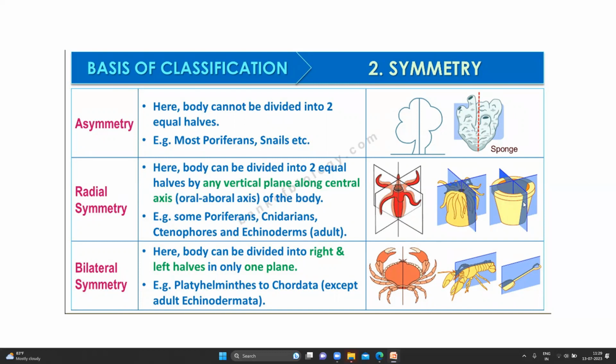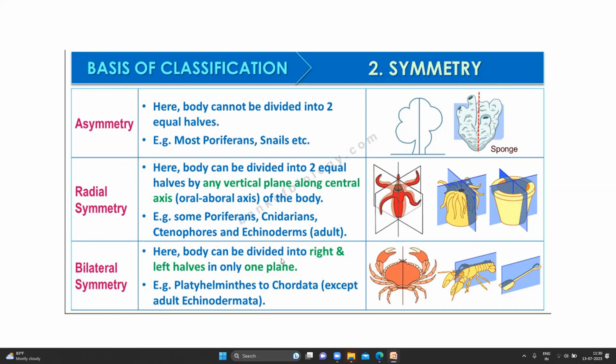See here. Sorry, this is radial. It can be divided into 2 equal halves any way you cut. You can divide the body into 2 halves whether you cut vertically or any way. See here, this side, this side, this side. Now this is a circle. You can cut this side, you will get 2 equal halves. If you cut from this side, you will get 2 equal halves. Just like a vase, cut any way from the center, you will get 2 equal halves.